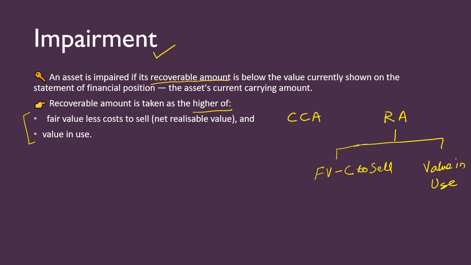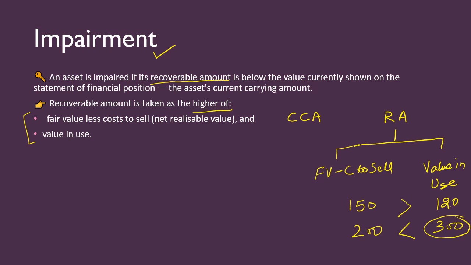So recoverable amount is the higher of the two. Whichever is higher, we will take as the recoverable amount. Suppose here it is 150 and here it is 120, so recoverable amount is 150. If suppose fair value less cost to sell is 200 and value in use is 300, so we will take this amount. So whichever is higher, we will take the higher side as the recoverable amount.